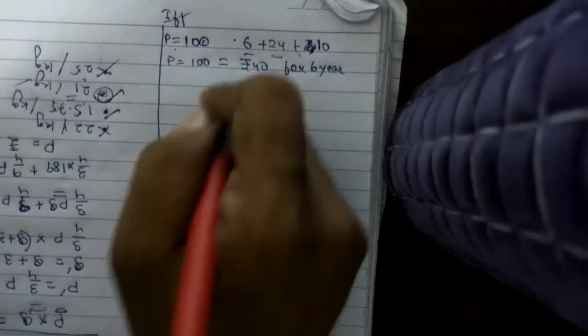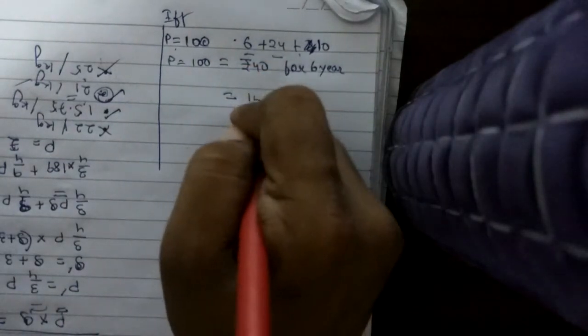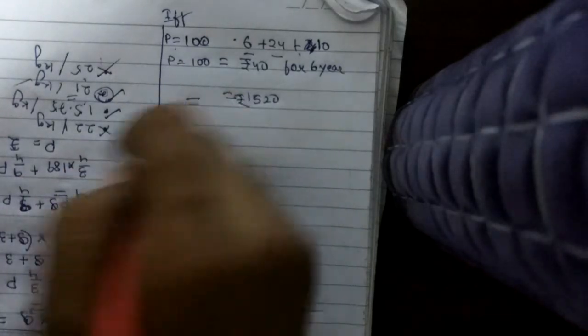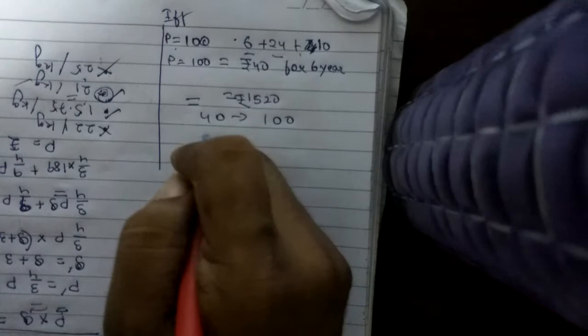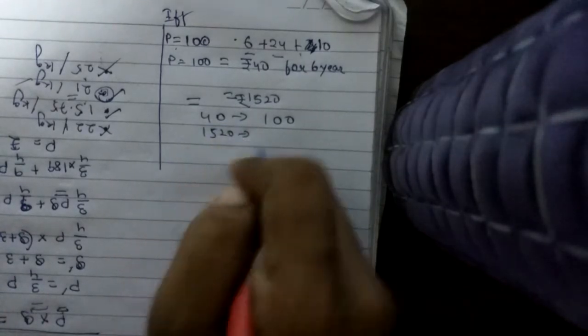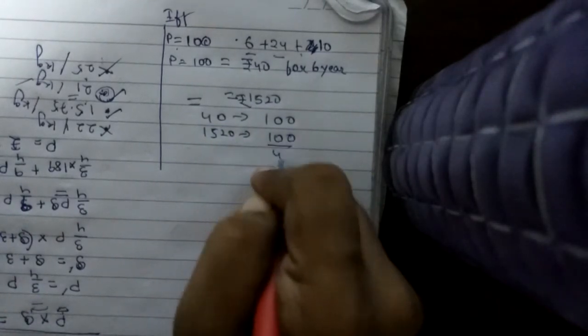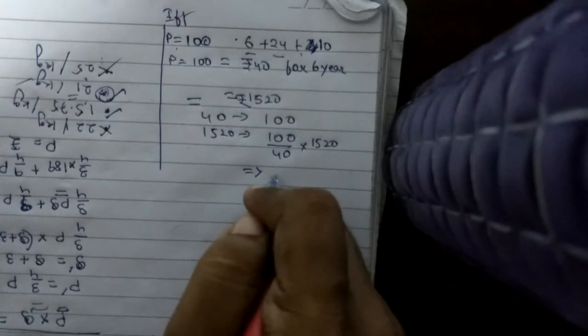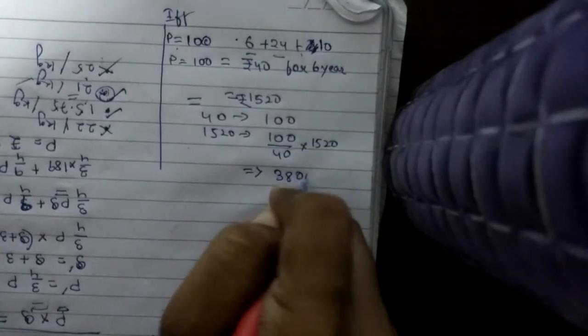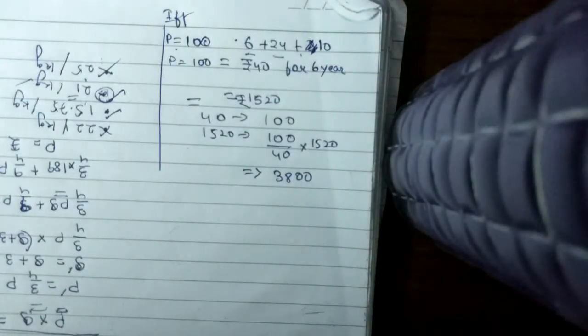Here it's given he received 1520. So how much will the principal be? If for 40 it is 100, for 1520 it is 100 by 40 into 1520, that will come as rupees 3800, and that's our answer.